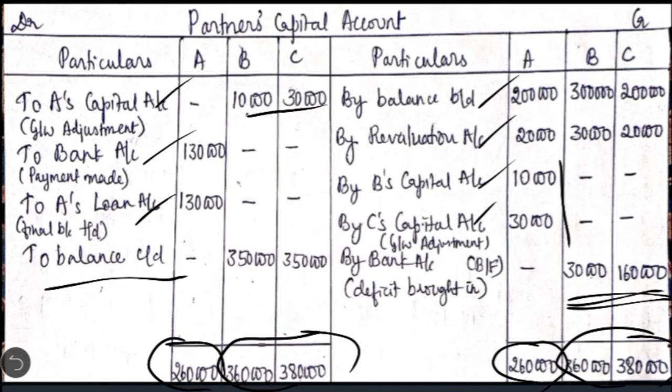So in B's column you are getting 30,000 as deficit balance, and in C's column you are getting 1,60,000. So these are the shortages in the capital accounts which the remaining partners have to bring in. For bringing in, what is the entry we pass? Bank account Dr. to B's capital account, to C's capital account. Okay, so this is regarding the partners' capital accounts.